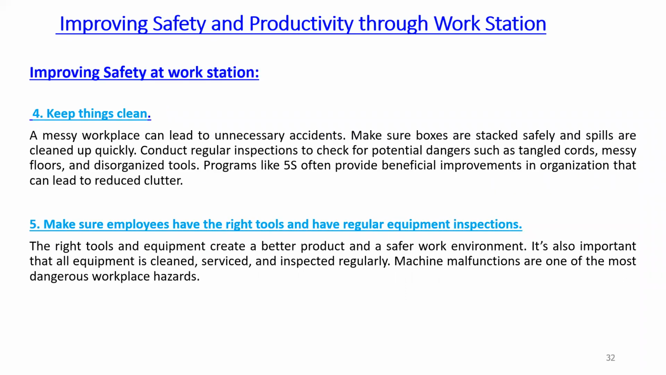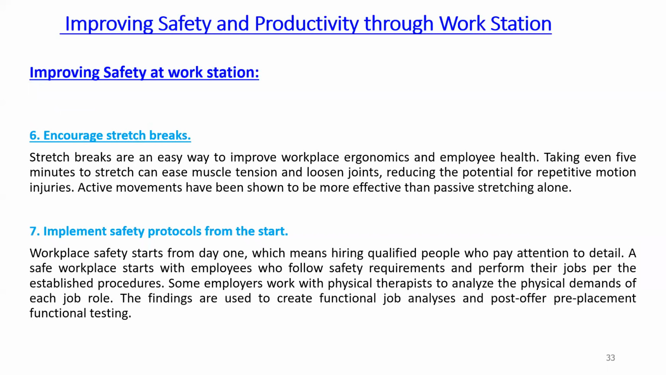Then we can keep the things clean. So that is the hygiene part and housekeeping part. So we can adopt the 5S program, that is the Japanese technique for housekeeping purposes. Then make sure employees have the right tools and have regular equipment inspections. So from the regular inspection, we can understand whether the overhauling is required, whether any repair, replacement, substitution, or maintenance is required, and then we can go for the corrective actions.